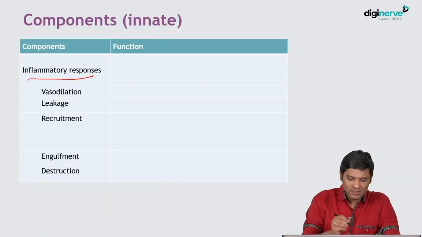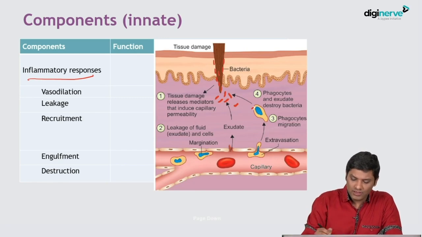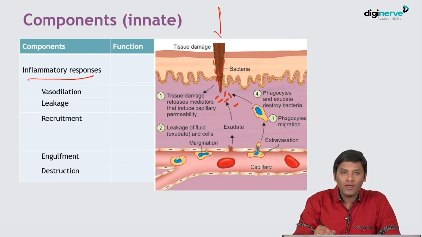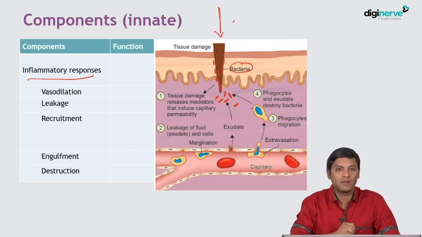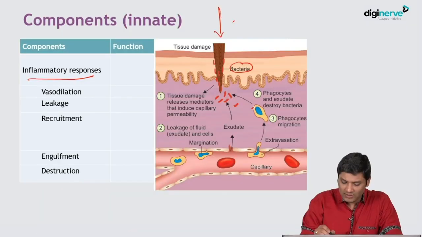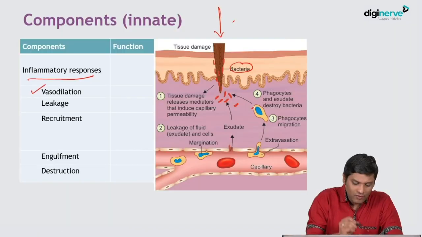The next component of innate immunity is inflammatory response, and here you know that whenever any infection takes place, for example you have a tissue damage, you have a foreign body invasion, along with that some organisms have invaded. So when any infection takes place, first thing that happens is in the nearby vessels you will have vasodilation.